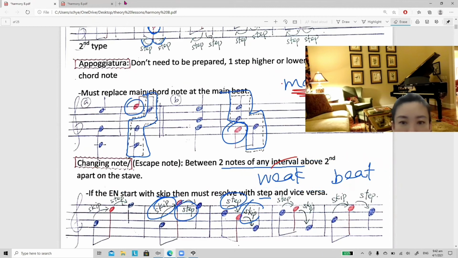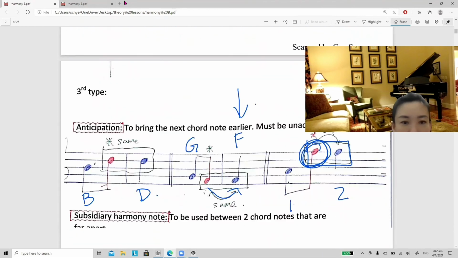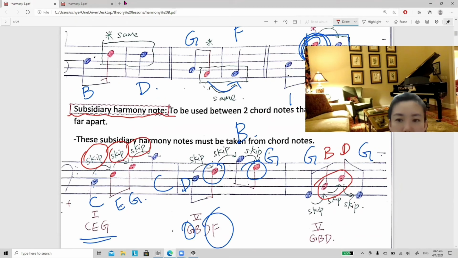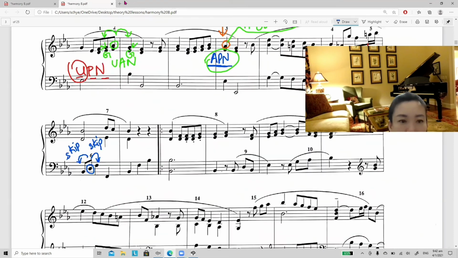So let's look at the third type. Third type, which one has combination of skip, skip, skip? So you notice this one, subsidiary harmony note. This is the only one that keeps skipping, and they are not closely related to the note before and after. So number 6, I will call this subsidiary harmony note. Okay, I use a short form because not enough space.